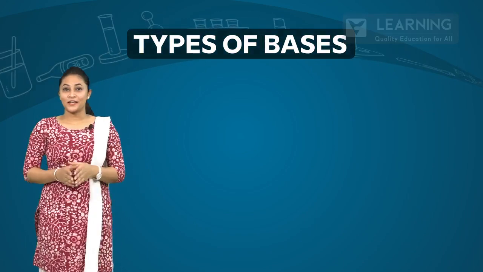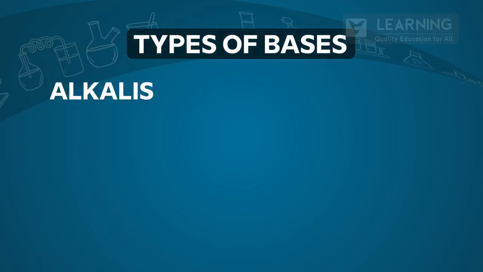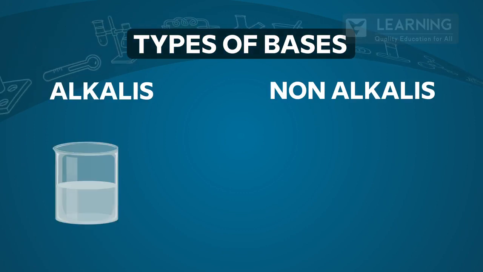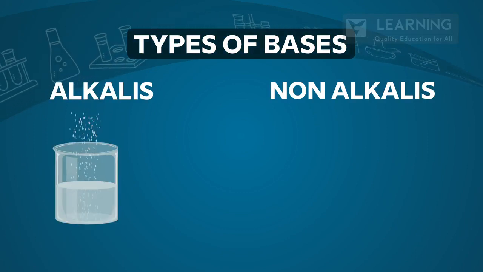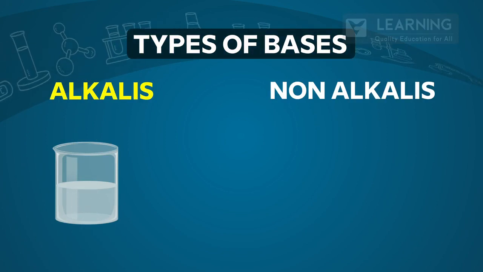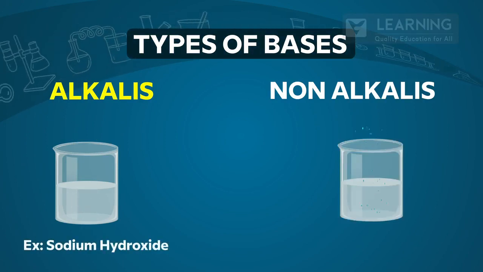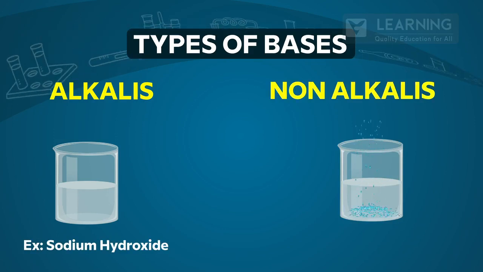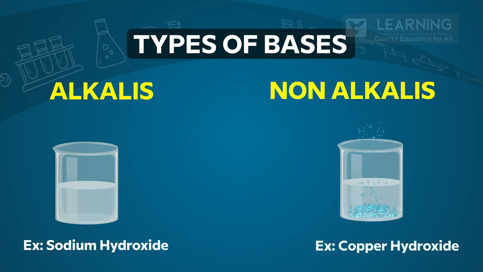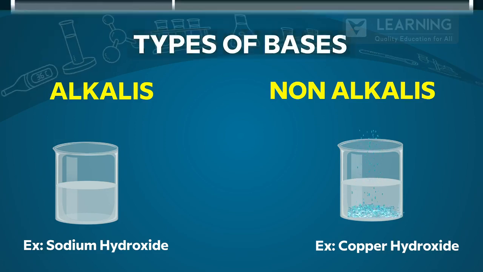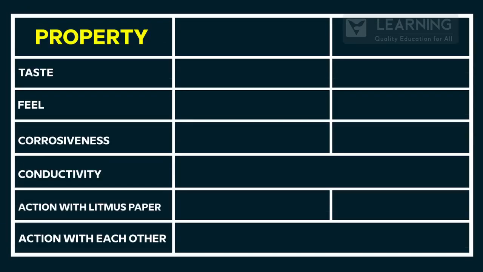Types of bases. There are two types of bases, alkalis and non-alkalis. Bases that dissolve in water are called alkalis. Example, sodium hydroxide. And the bases that do not dissolve in water are called non-alkalis. Example, copper hydroxide. Here's a table that compares acids and bases.